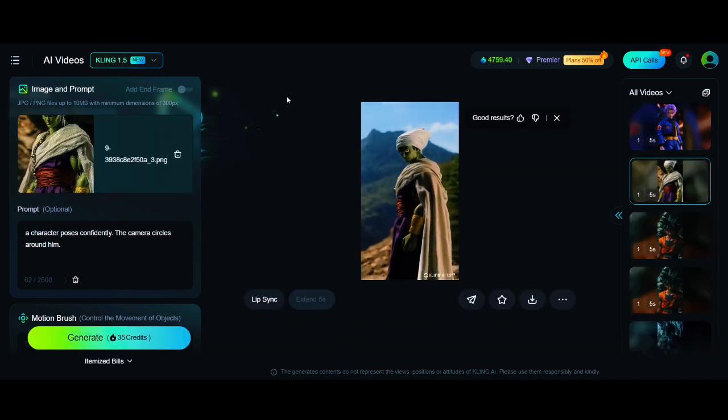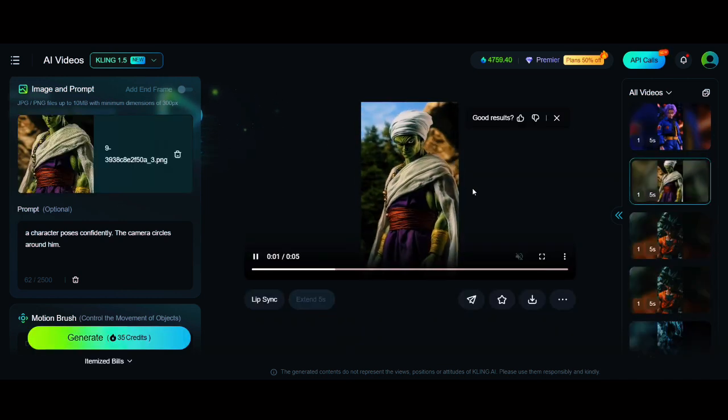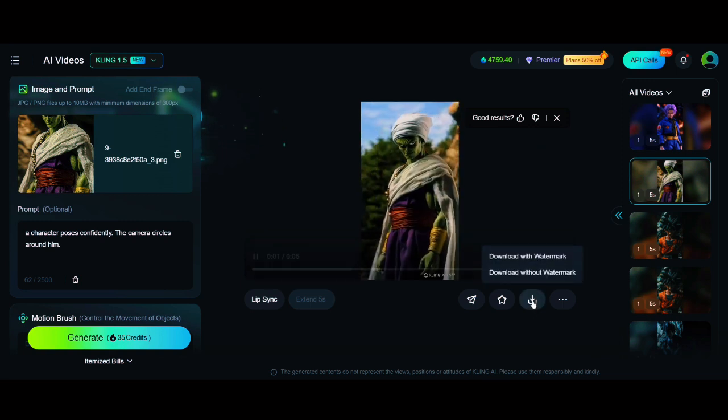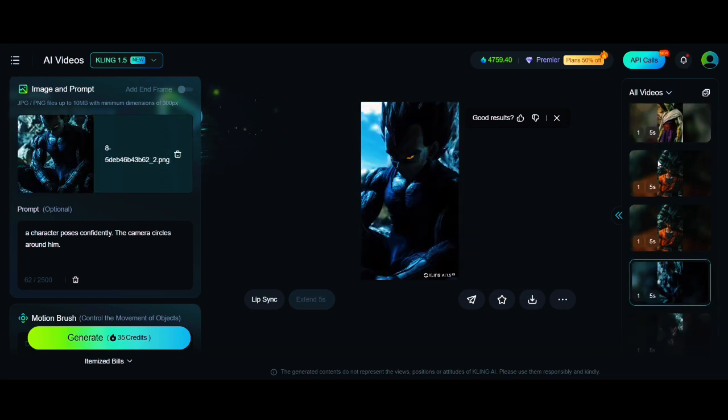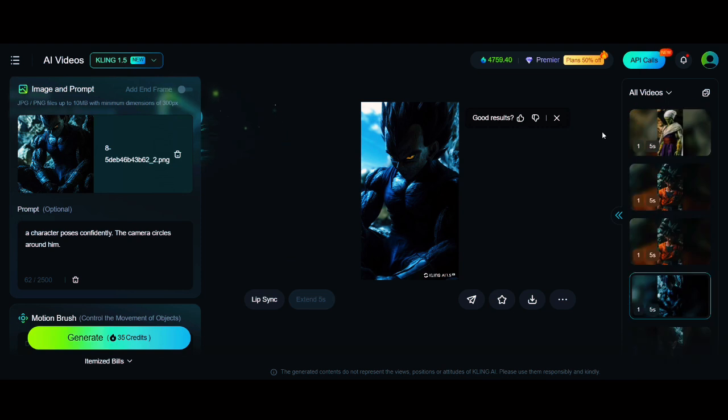Okay, so after running them through Kling, I think they came out pretty good. So I'll just go ahead and download the ones that came out pretty good. I did have to re-roll a few of these, which with Kling can get kind of expensive.